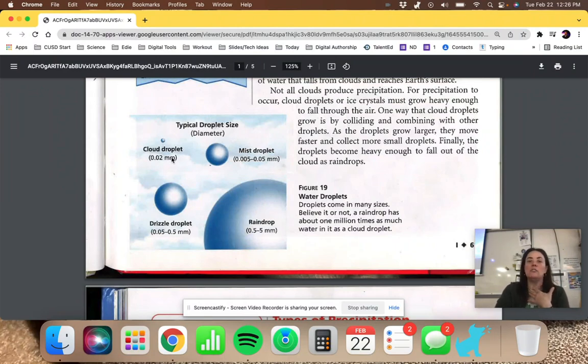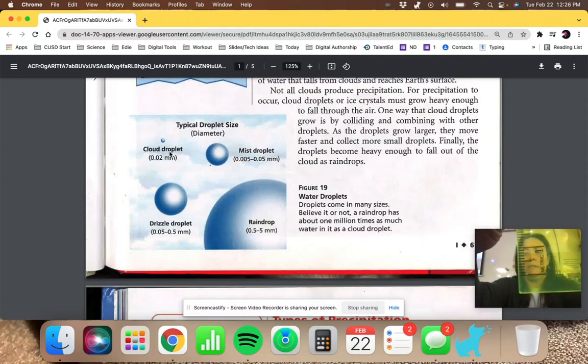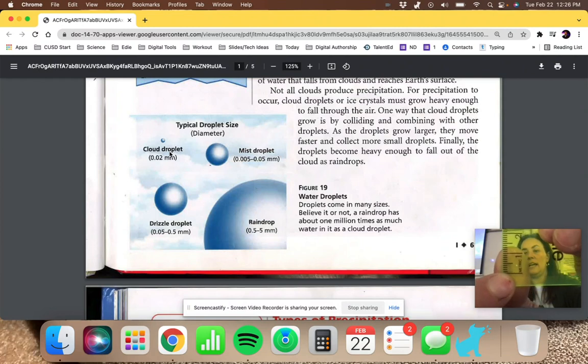And it says this little droplet, which is 0.02 millimeters, which means if I took that 1 millimeter again, and let me put my thumb, so that is 1 centimeter. So that little tiny mark down there is 1 millimeter. And so this is 0.02 of those. So that means it would take 50 of them to be as wide as that 1 millimeter. That is a cloud droplet.